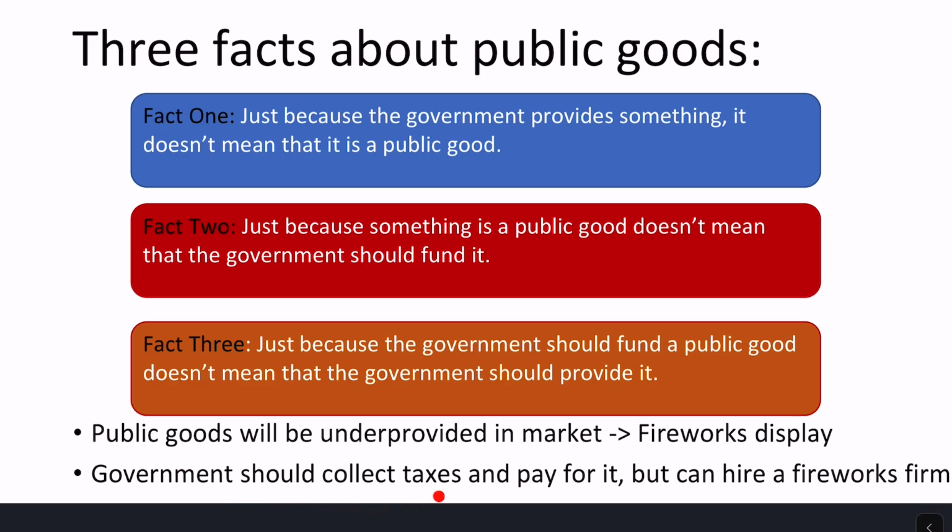So governments will be collecting taxes and pay for it. But what they'll do is they're going to hire a specialized firm that specializes in setting off fireworks to go actually run the show. So the idea here is the government collects taxes to fund it, but they're going to contract out or hire someone else to provide it. Some individual who specializes in that activity.